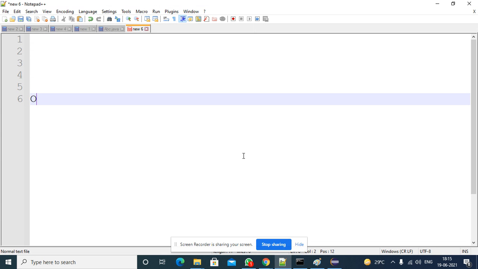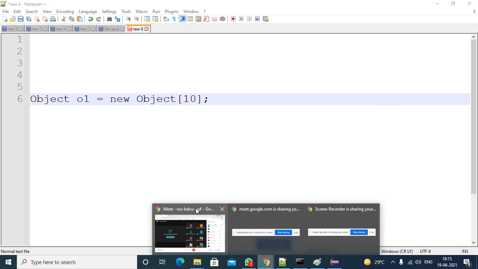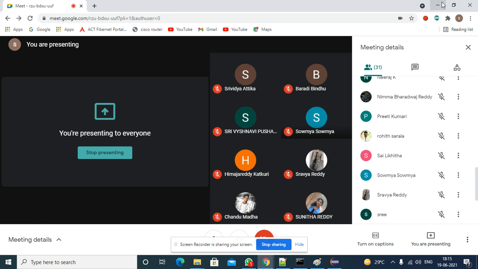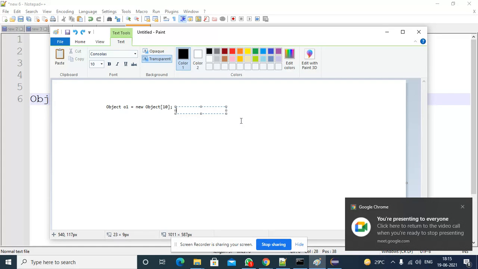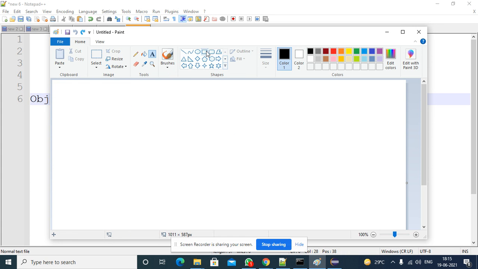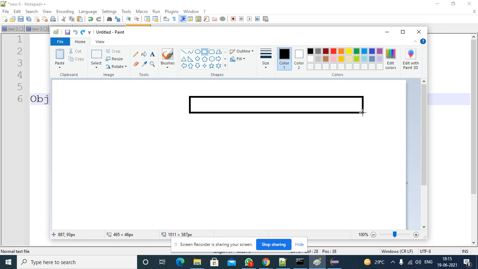I am creating an object reference name o1 equal to new Object, with square braces and the value 10. In this case, what will happen? It will allocate 10 memory locations for which class? Object class. So 10 memory locations are there.